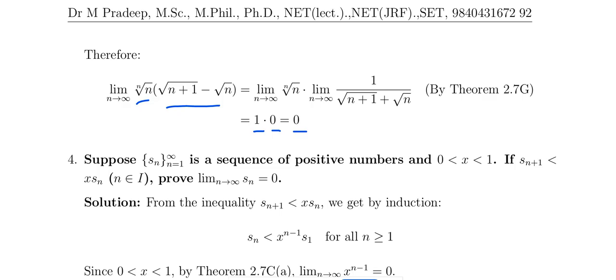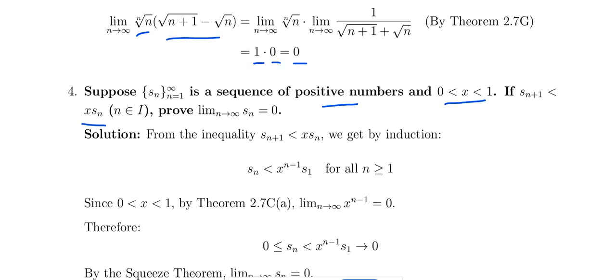And the Sn is the sequence of positive numbers and the x is lies between 0 to 1. Okay, the Sn plus 1 less than x into Sn. So the limit of the Sn plus 1 less than x into Sn, the limit of the Sn is equal to 0. Limit of the sequence Sn equal to 0.